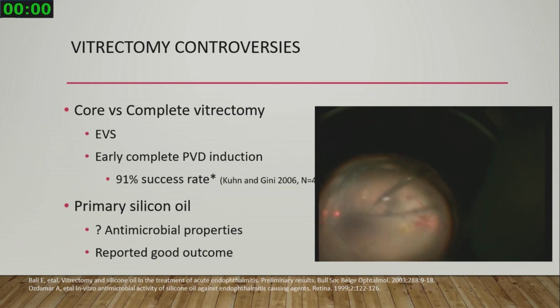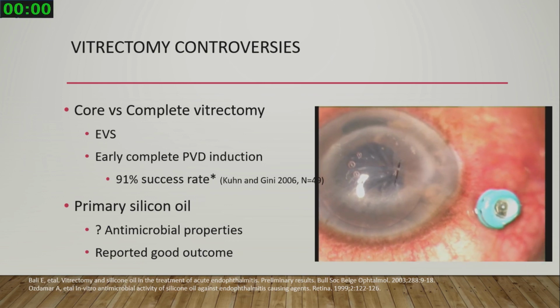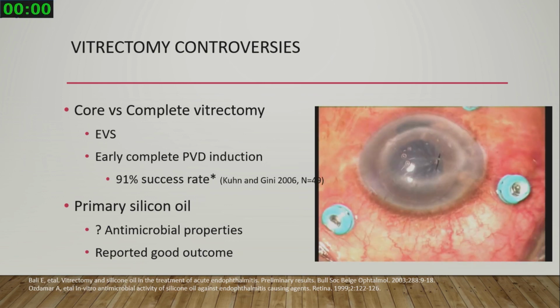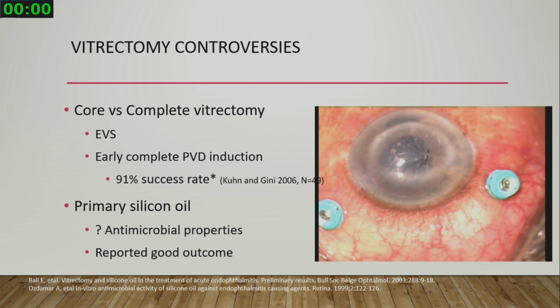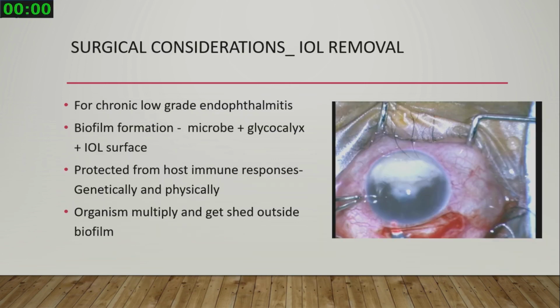So after clearing everything, a thorough fluid air exchange is done, and the peripheral lesions, wherever you feel the retina is necrotic or wherever you feel you have touched the retina, those areas are all lasered, and finally you can put silicone oil. So silicone oil has another advantage. It has got an antimicrobial property, and some people have reported, especially in traumatic cases, good visual outcome of primary use of silicone oil.